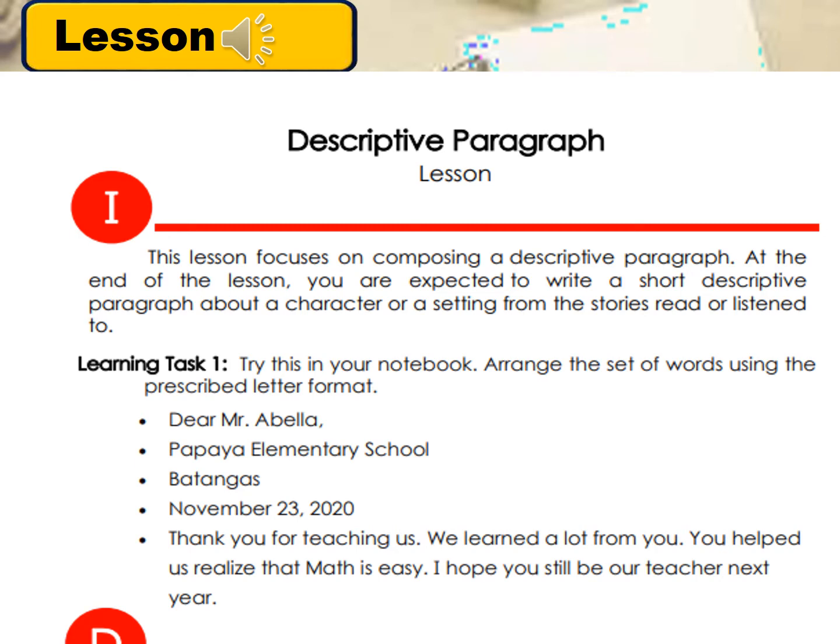Arrange the set of words using the prescribed letter format. We have Dear Mr. Abelia, Papaya Elementary School, Batangas, November 23, 2020. Thank you for teaching us. We learned a lot from you. You help us realize that math is easy. I hope you still be our teacher next year.